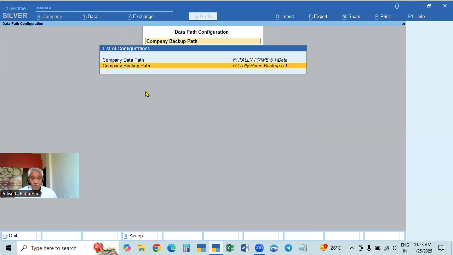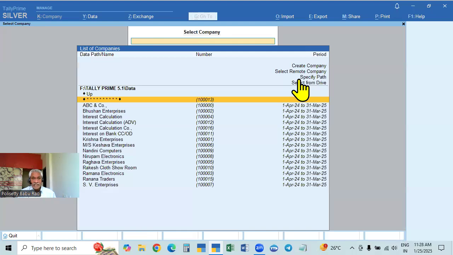So the original data path, company data path, is already there when you installed. Now we are creating here, we are giving the company backup path here. This is the default backup path, the original path is the default, and Control A, accept.